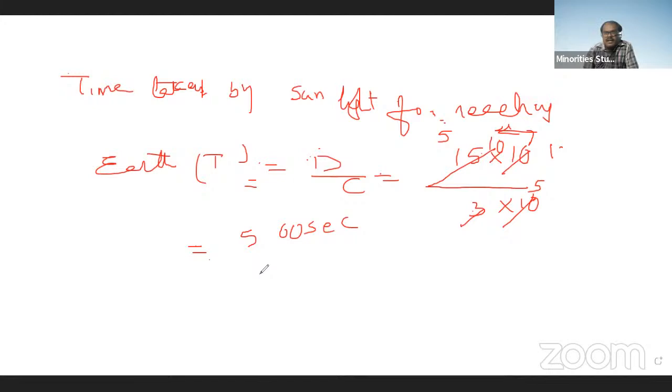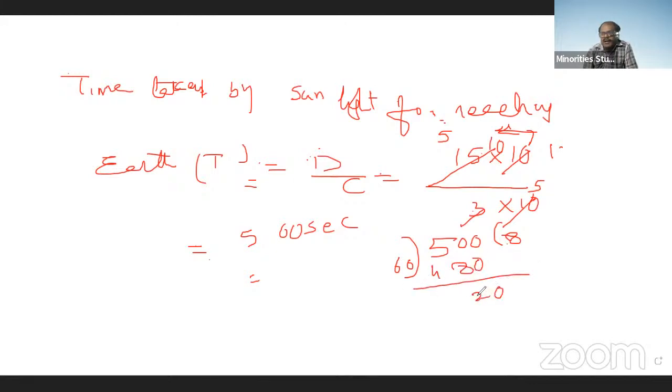If it is more than 60 seconds, we can convert into minutes. 500 divided by 60. So 60 8s are 480, and we get the remainder 20.